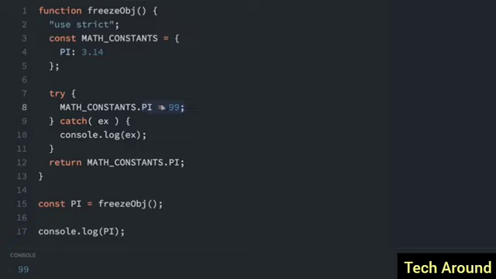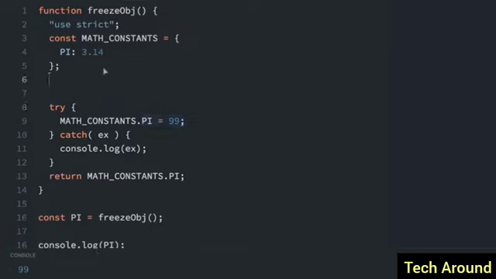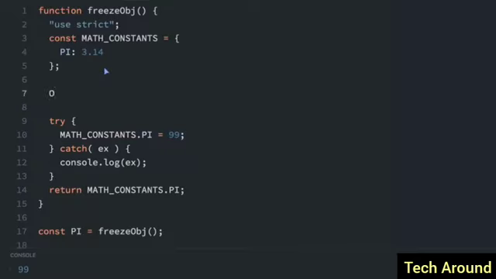That's why we're going to use Object.freeze. So I'll put it right here. I'm going to do Object.freeze, and then in parentheses, I'll put the object, which is MATH_CONSTANTS. Now I've frozen MATH_CONSTANTS. So when it tries to change MATH_CONSTANTS.PI here, it's not going to work, and it's going to go into this catch block, and it's going to log out the error or the exception.